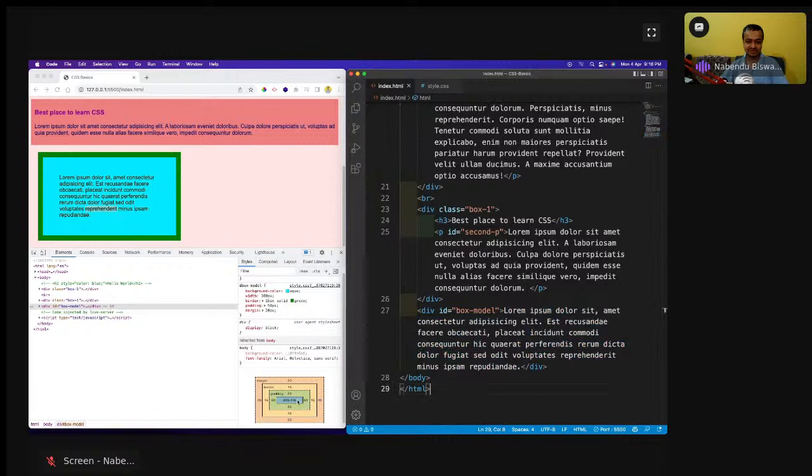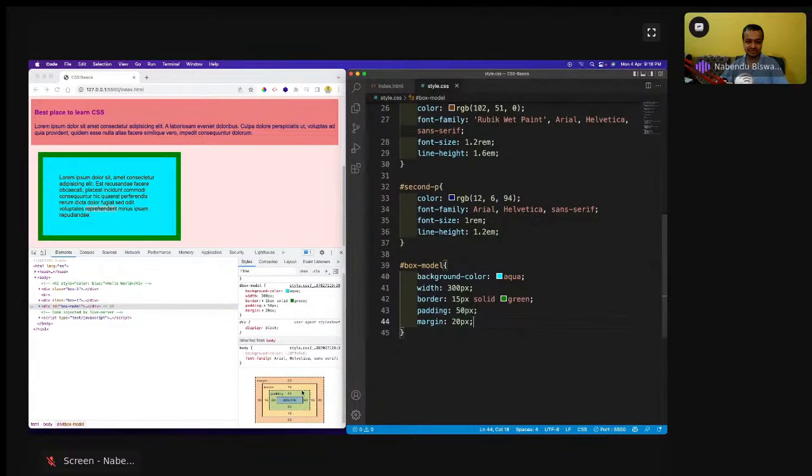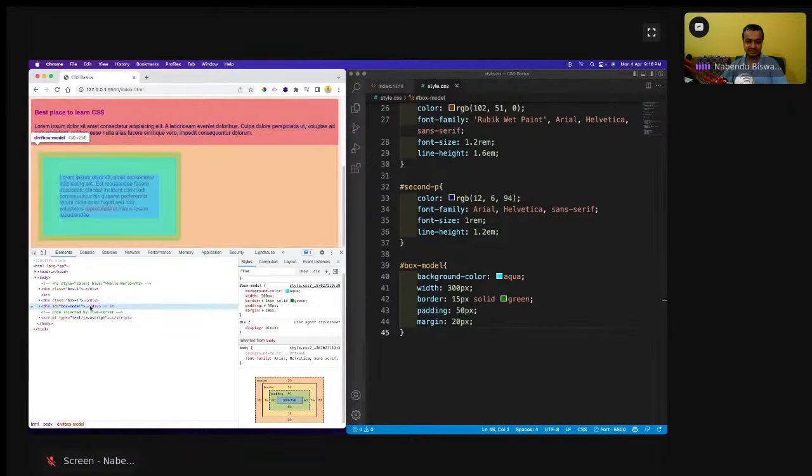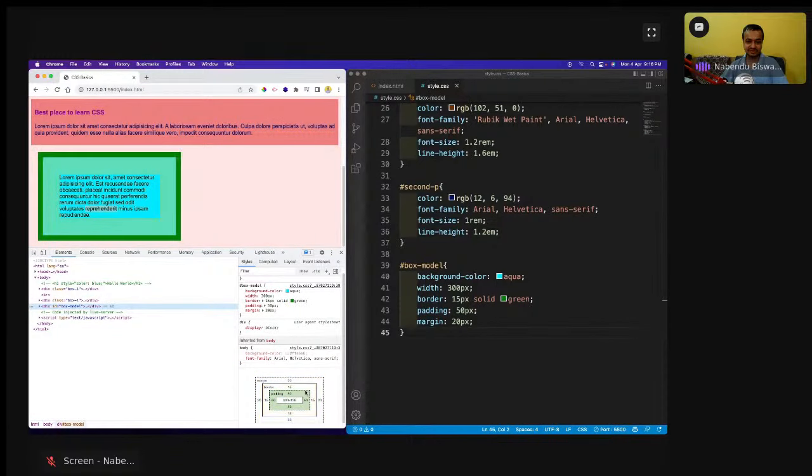The second thing, they will ask the order also. Second thing is the padding. Content is wrapped by padding. So padding is 50 pixel, which I have given, 50 pixel all the way around. After that, the border is there. Border is 15 pixel all the way around. This again you can change. And then after that, the margin is there, which is like this, 20 pixel all the way around. But at this side and this side there was nothing.